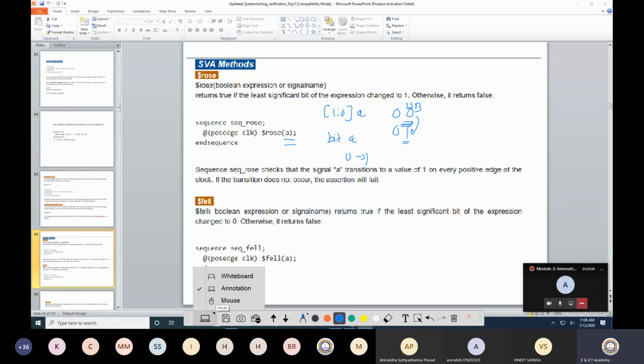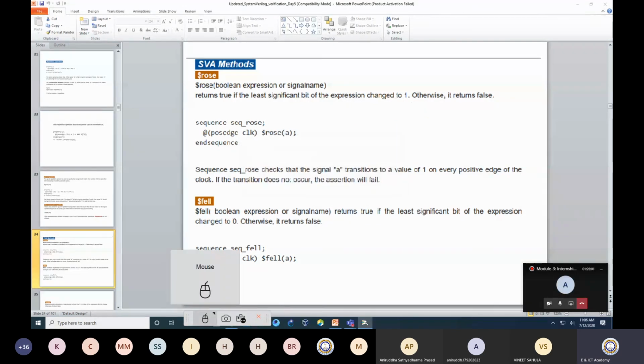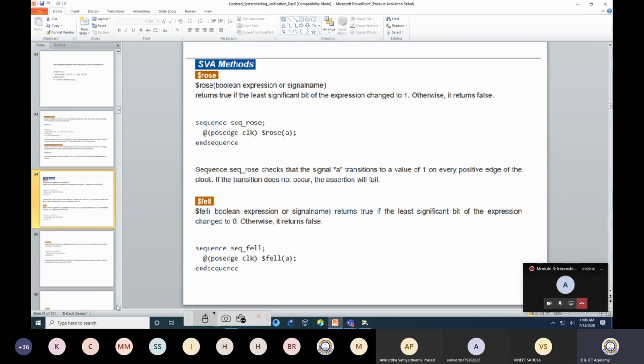Okay. Now the same thing happens for falling. So fell is the same: it returns true where the least significant bit goes from 1 to 0. I hope you are getting this. When it is a multi-bit configuration, then it is for the LSB only, because rising and falling I am talking about in terms of the bit. When it is an array or multi-bit, it is applicable to only the LSB. If the LSB changes from 0 to 1, I consider a rising edge. If the LSB changes from 1 to 0, I consider a falling edge.